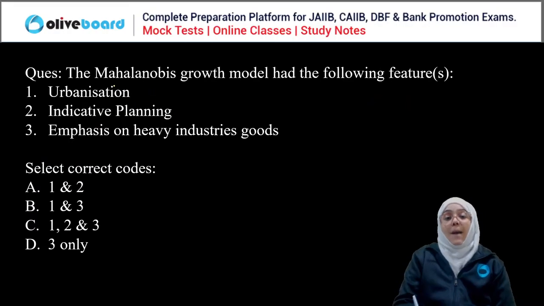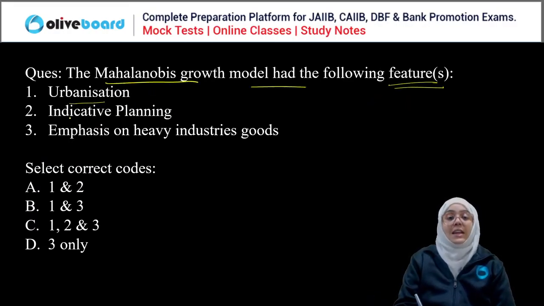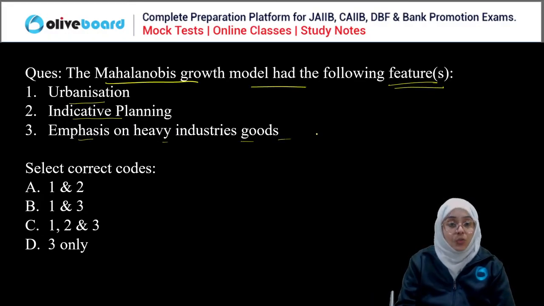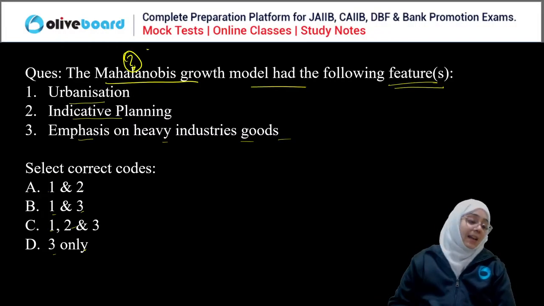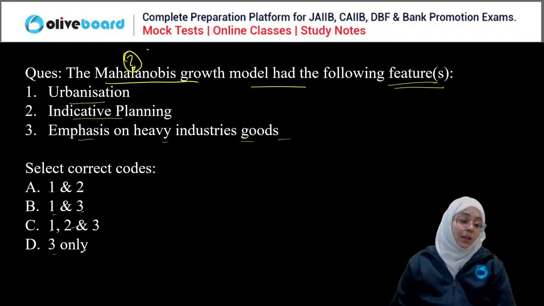Next question. The Mahalanobis growth model has the following features: urbanization, indicative planning, emphasis on the heavy industries. Select the correct code: 1 and 2, 1 and 3, 1, 2, 3, and 3. Mahalanobis model, which 5-year plan? Everyone, I have told you this. Please answer this question.